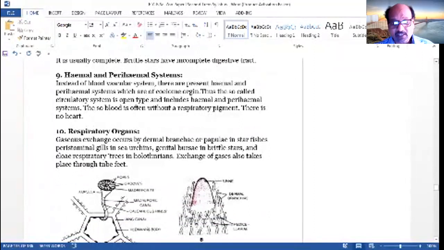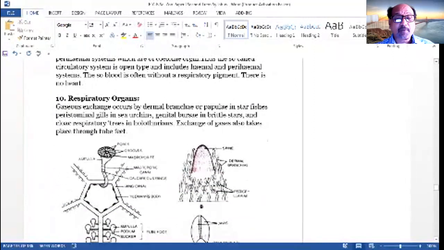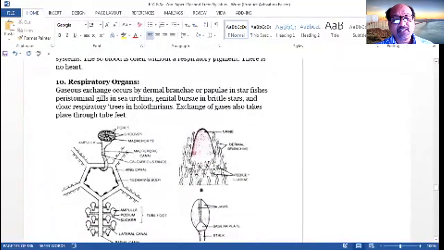There is no heart. Then the respiratory organs: gaseous exchange occurs by the dermal branchiae or papillae in starfishes, peristomal gills in the sea urchins, genital bursae in the brittle stars, and the respiratory tree in the holothurians. Exchange of gases also takes place through the tube feet.